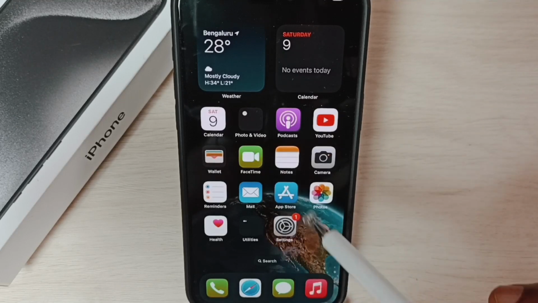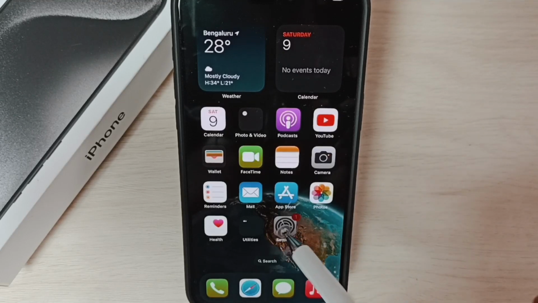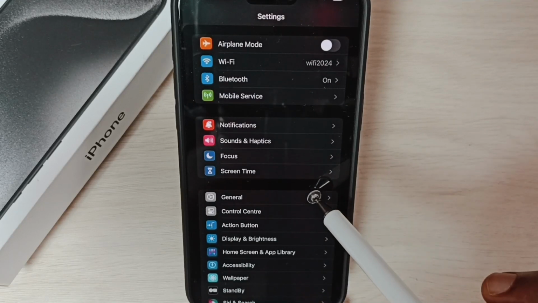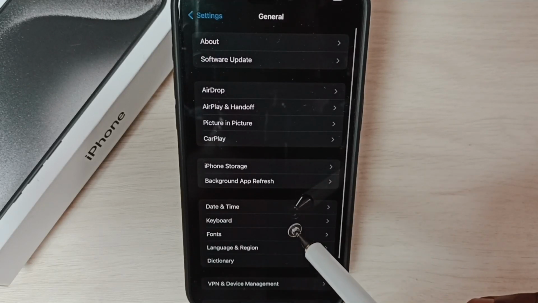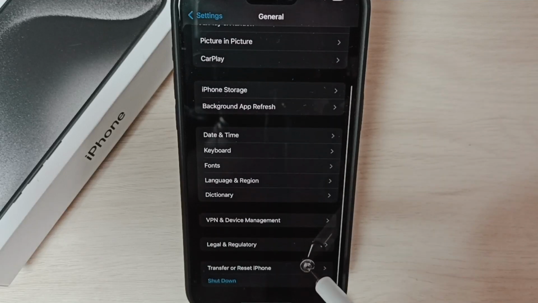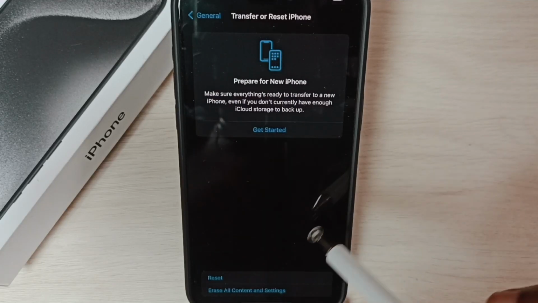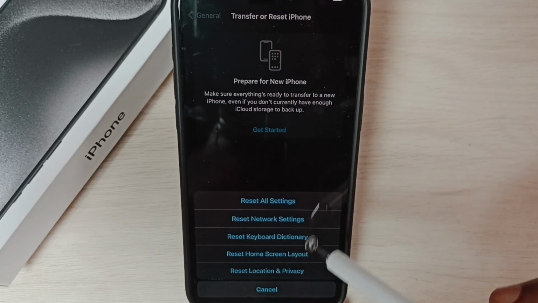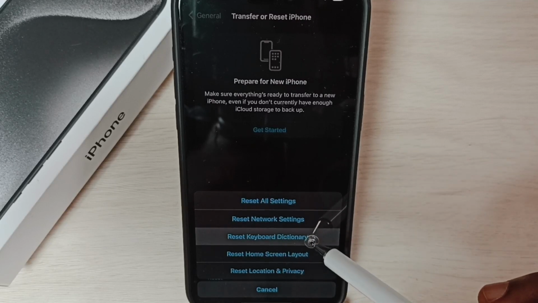Go to settings, tap on the settings app icon. Go to general. Go down, select transfer or reset iPhone. Tap on reset. So here we have to select reset keyboard dictionary.